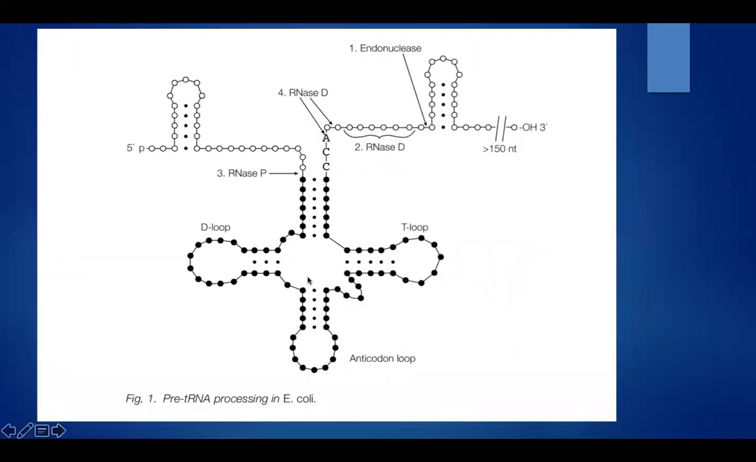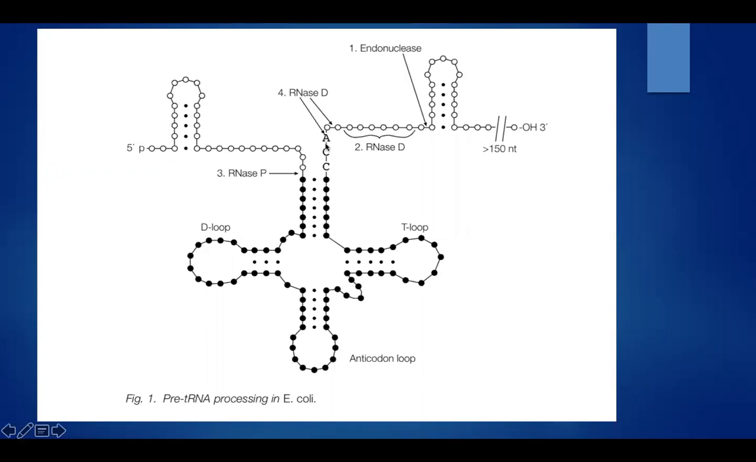This is pre-tRNA processing in E. coli. So the first step is this endonuclease will act on this and create a 3' end at this position. And the second step is RNase D, which is also an endonuclease. It cuts at this position. And the third step is RNase P, which acts as an endonuclease and cuts at this position, giving the 5' end.